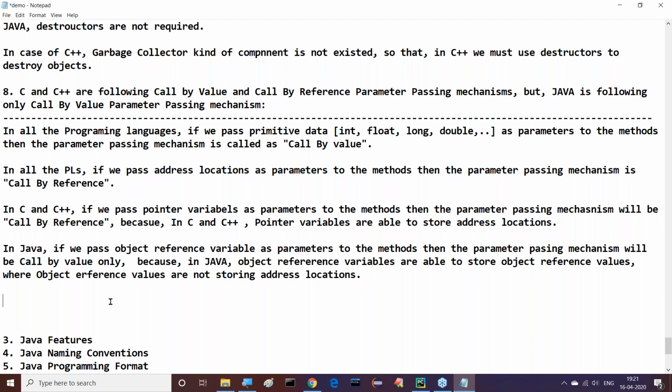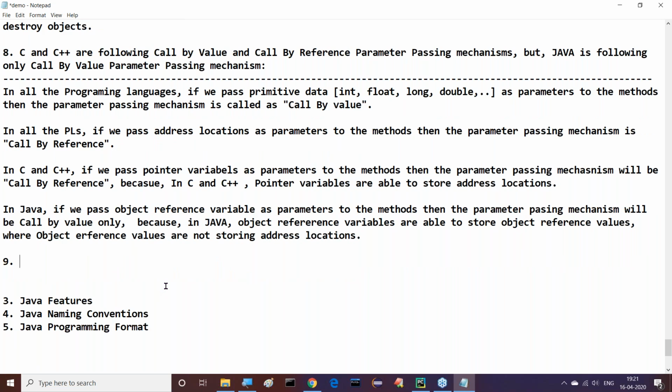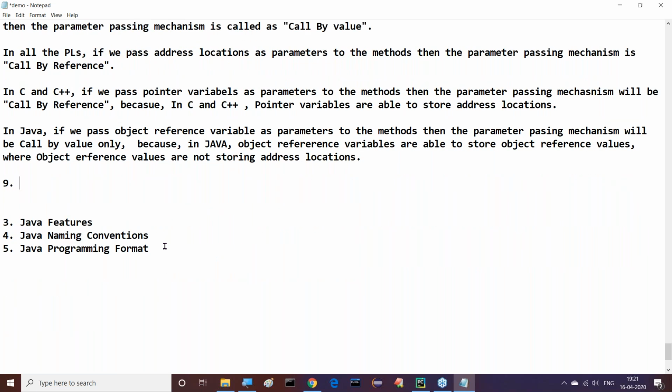This is the 8th point we have to understand, sir. Now coming to the 9th difference. Now try to observe this last difference between Java and the others. If you observe this last one, all of you understand this clearly.